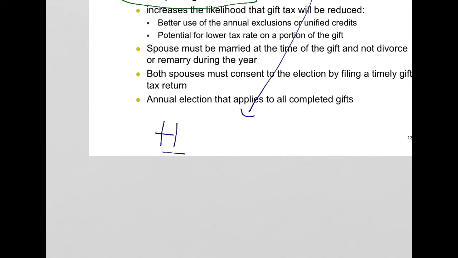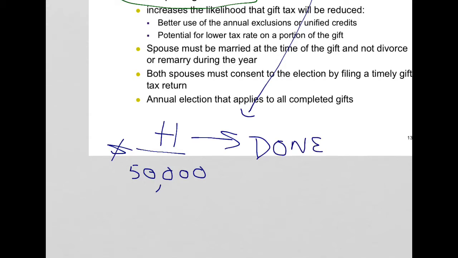So let's say it's the husband making a gift of $50,000 to one donee, in 1 year. The wife can agree to let her annual exclusion for this donee apply, so her $14,000 will get subtracted from the gift as part of the annual exclusion.